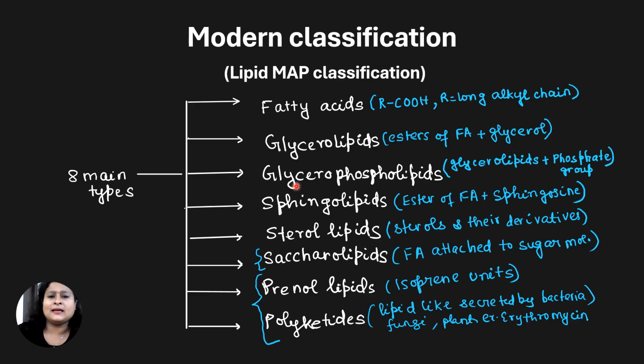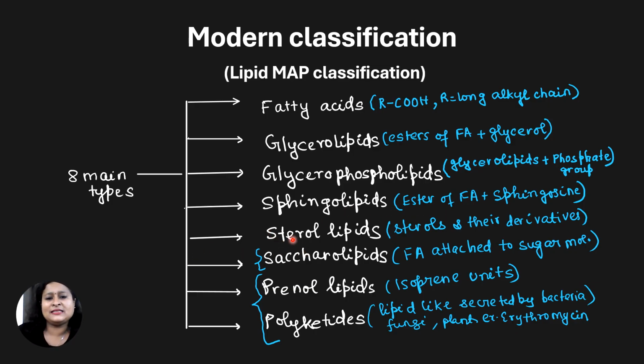Third is glycerophospholipids. Glycerophospholipids means they are glycerolipids, and to them additionally a phosphate group is attached. Fourth category is sphingolipids. Sphingolipids are also esters of fatty acid and alcohol, but here instead of glycerol we use the alcohol sphingosine. These sphingolipids are useful in nerve conduction.